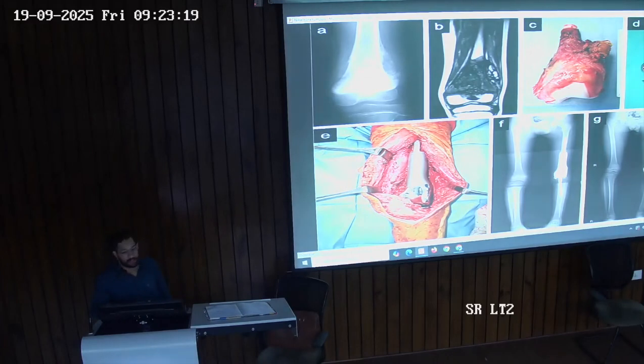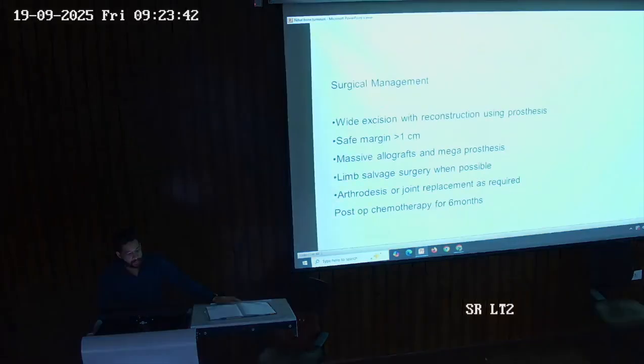We send it to the lab. At that very moment, a frozen section is sent to the lab. It is tested and we get the result. We wait for the result, and until then the patient is kept open on the surgery table. After they give clearance that the margins are clear, we go ahead with performing the megaprosthesis or closing the patient.